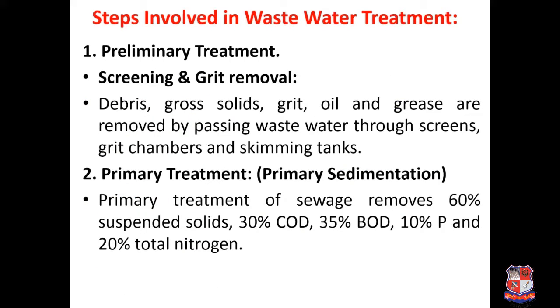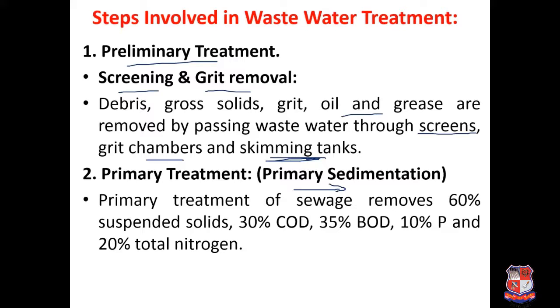Here we will learn all the steps involved in this wastewater treatment plant, starting with preliminary treatment. Generally the screen chamber and grit chamber are used for removal of debris, suspended solids, grit, oil, grease, etc. The water has to be passed through screens, grit chambers and a skimming tank. The skimming tank is used for the removal of oil and grease, the grit chamber for removal of grit, that is inorganic matter, and the screens for the large floating impurities. Next is primary treatment. This is just simple sedimentation, which is called primary sedimentation.